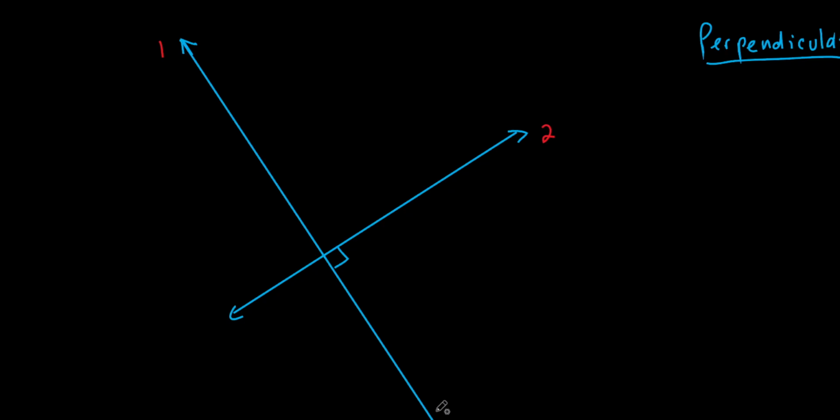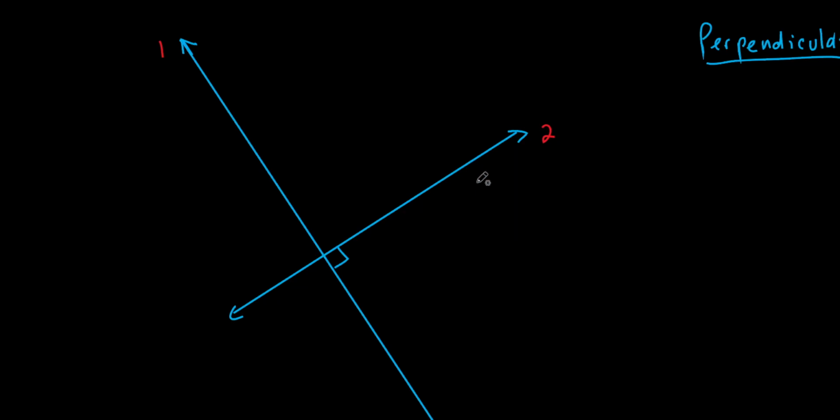Now, look at line 2. Would you rather walk up line 1 this way, or would you rather walk up line 2? When I say would you rather, meaning what would be the easiest walk? Would it be going up line 1 or would it be going up line 2? Line 2, because it's not as steep. Would you agree? Yeah. So they don't have the same steepness. Line 1 is way steeper than line 2. In fact, how can I say this? It's inversely as steep, okay?